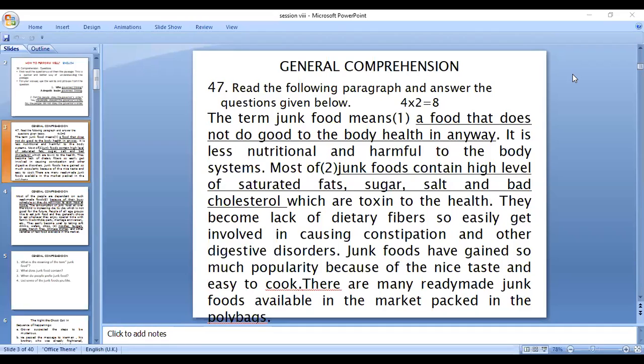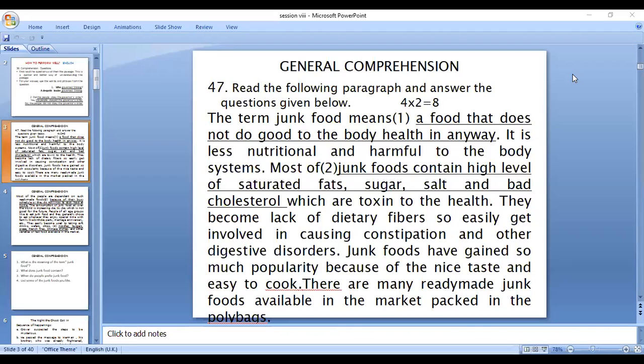Then the fourth question: list some of the junk foods you like. Afterwards, you have to list some of the junk food. Towards the close of the passage, you find noodles, burgers, pizza, French fries, Chinese dishes, and other varieties of fast food available in the market.